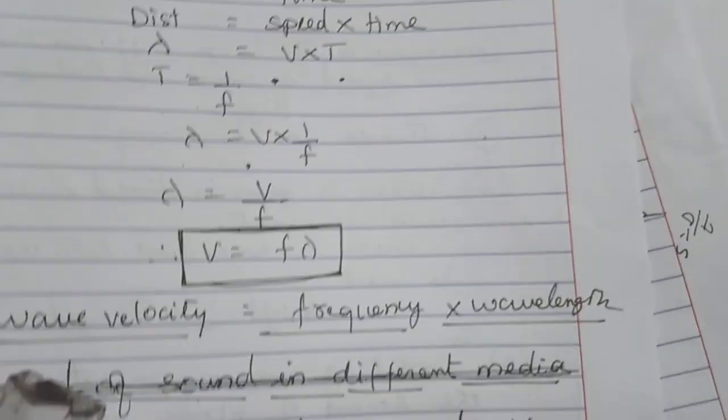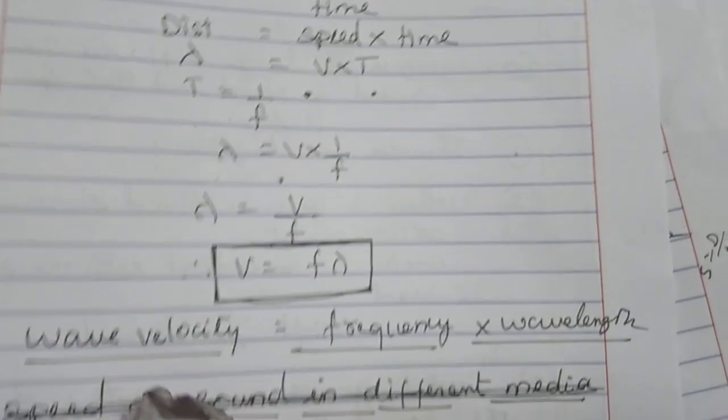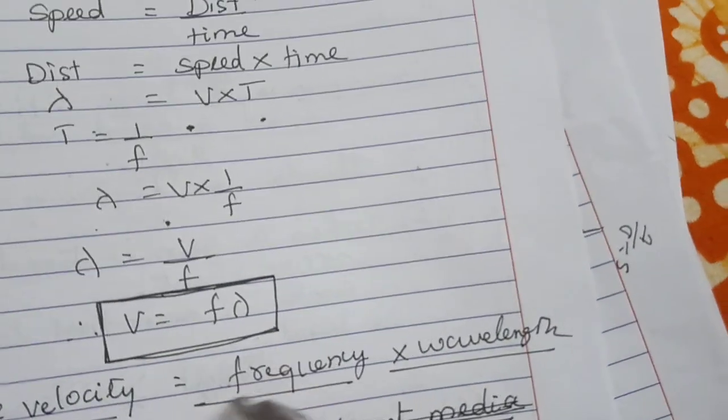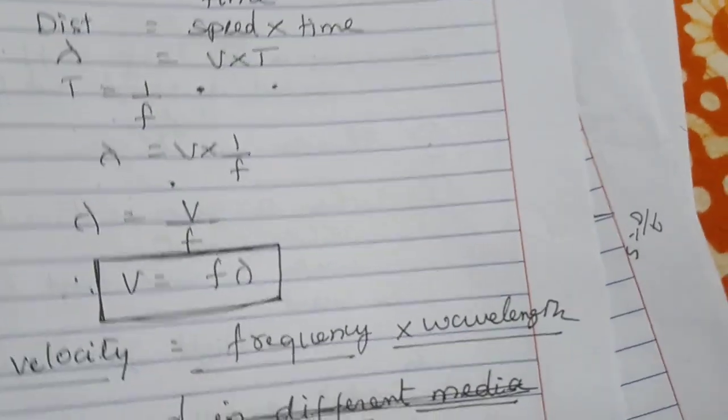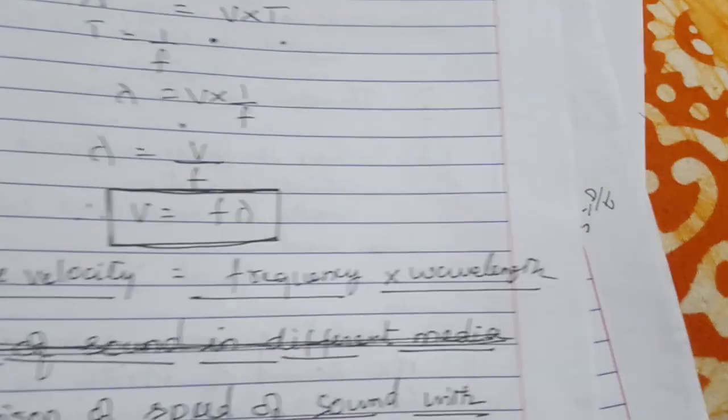So what is the relation we have learnt? By the sentence I have written, wave velocity is equal to frequency into wavelength. See, V is equal to F lambda. So wave velocity is equal to frequency into wavelength. So the main parts are over.